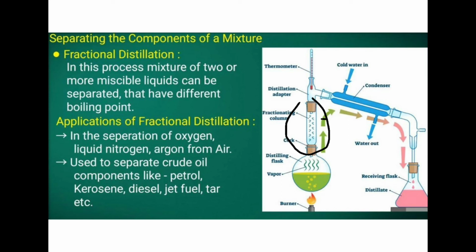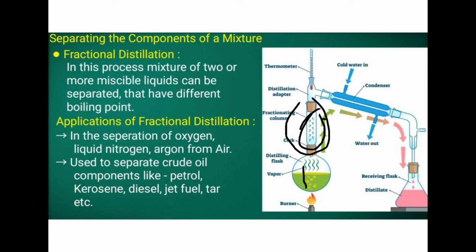If one component and the next are somewhat near in boiling temperature, say the first is 50 degrees and the second is 55, then once we heat, first the 50 degree boiling point component will rise, and after some time the 55 one will also rise. But once this 55 reaches here, it is made in such a way that from here itself it converts to liquid and suddenly comes downside.